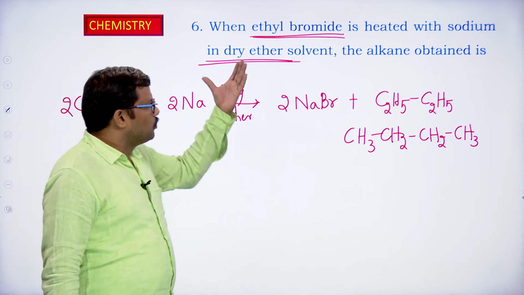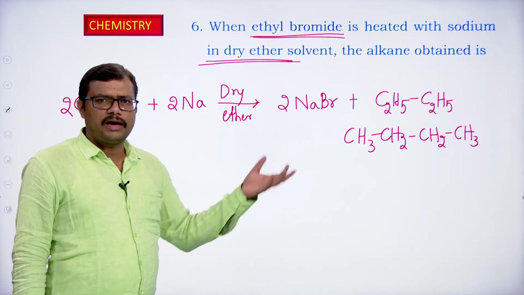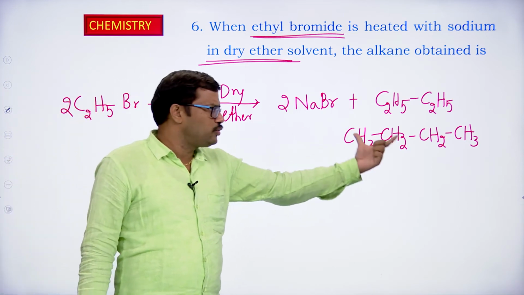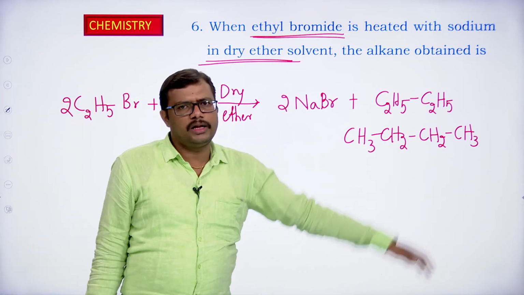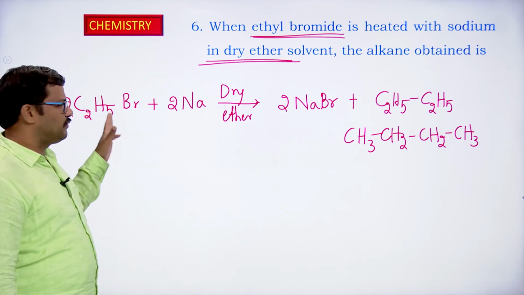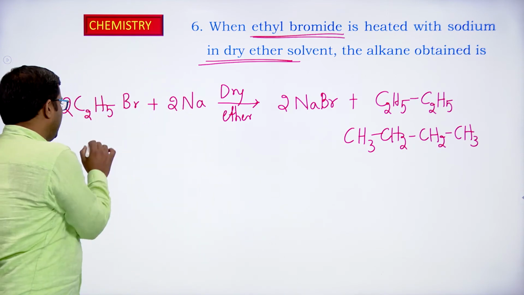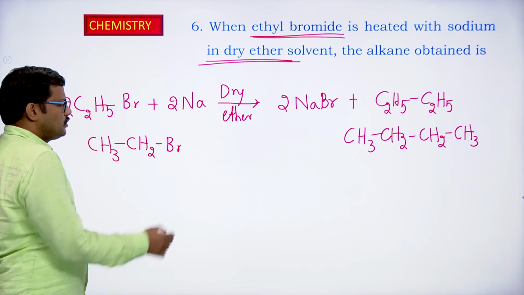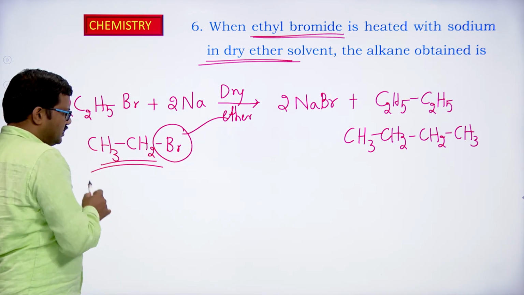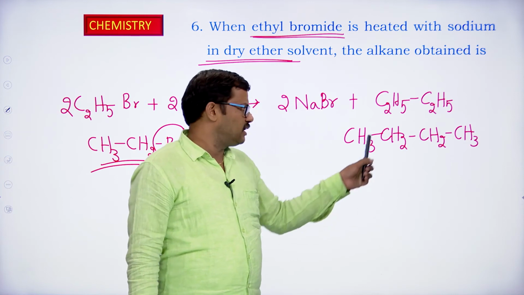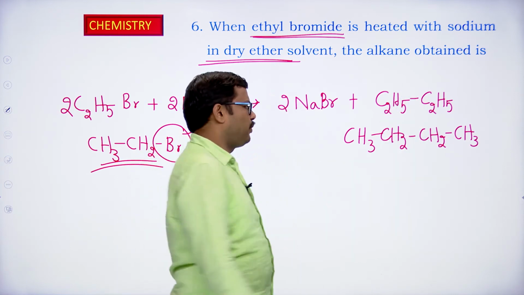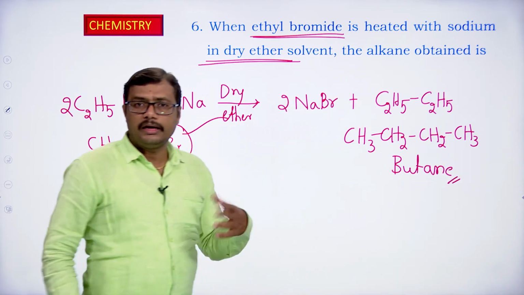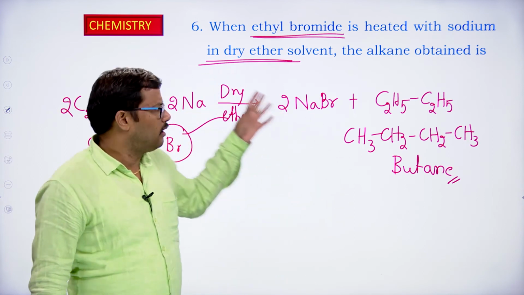Okay. So the Wurtz reaction always gives us a symmetrical alkane having an even number of carbon atoms. Since we are using 2 moles of alkyl halide, the 2 alkyl groups will club with one another and we get the corresponding alkane. So here we are using C2H5, that is CH3CH2Br. If I expand this, we can write it as CH3CH2Br. So this Br will go, but these two CH3CH2 groups will club with one another. So we get CH3CH2CH2CH3. So this is butane. So butane is the product that we get in the Wurtz reaction when ethyl bromide is treated with sodium in dry conditions.